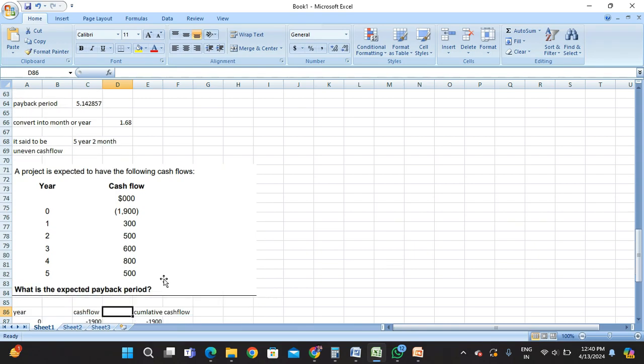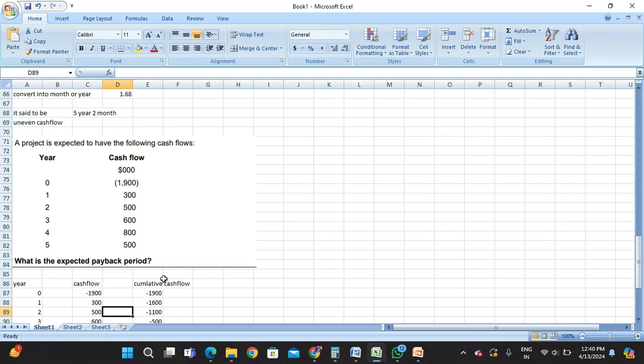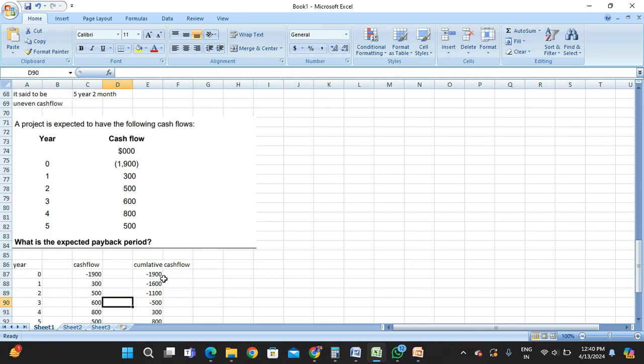We have to calculate the expected payback period. So let's do it. It is very simple. You have to write years first, then the cash flow, then the cumulative cash flows.